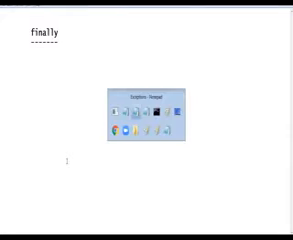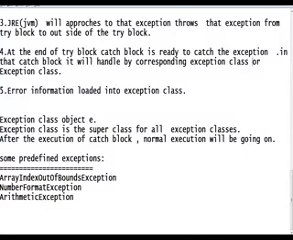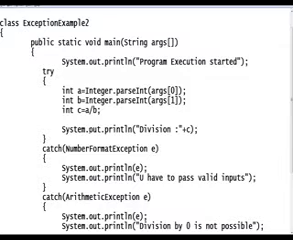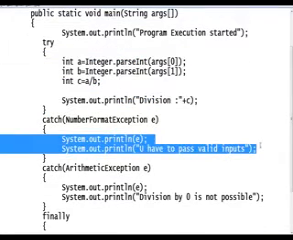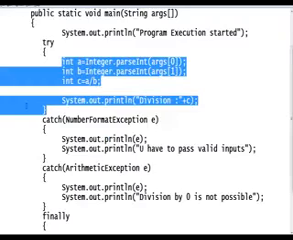When will the try block execute? Whenever an exception has not occurred. If there is no exception, then the try block will execute. When will the catch block execute? If an exception occurred, the catch block will execute. Now, what is the finally block? It holds statements I want to execute whether an exception occurred or not.